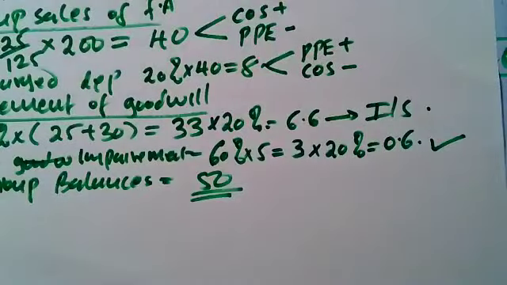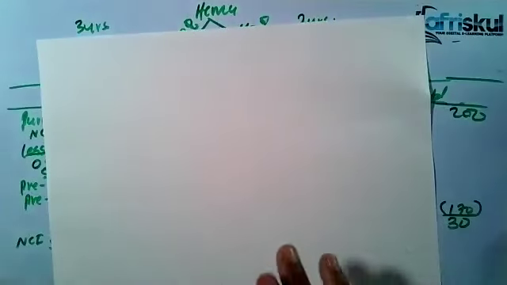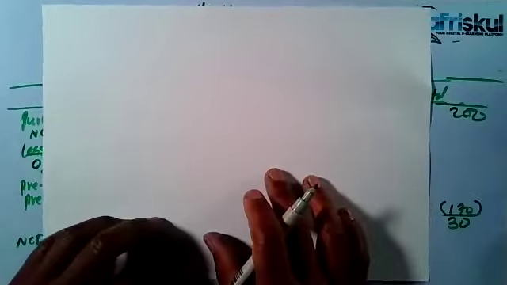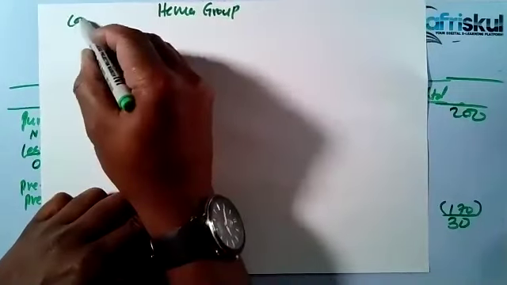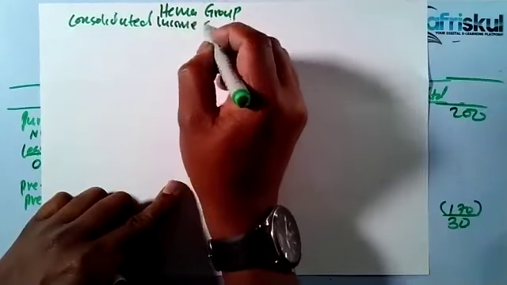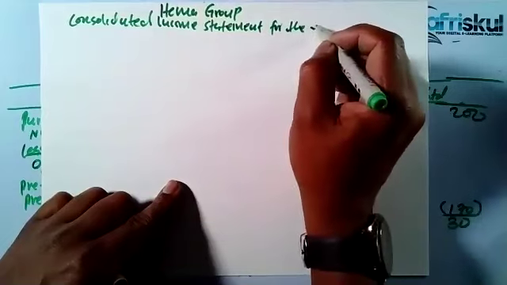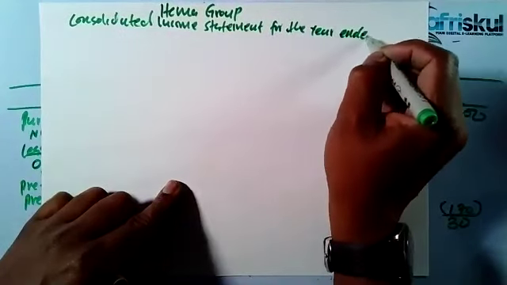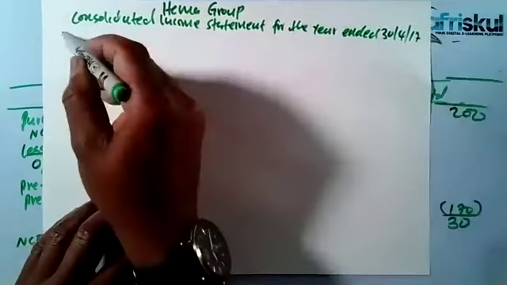You are required to prepare the consolidated income statement. Let's present the income statement. So the parent was HEMA, but we said that whenever you are writing the heading, you will not write HEMA Limited. You write it as HEMA Group. And then you show consolidated income statement for the year ended 30th April 2017.